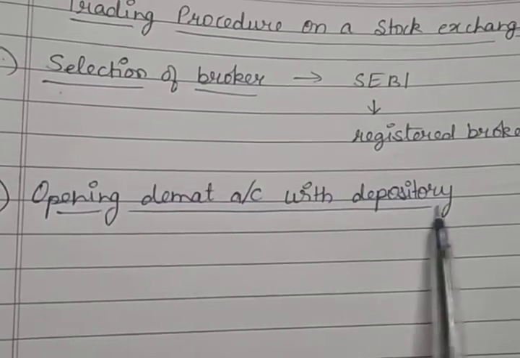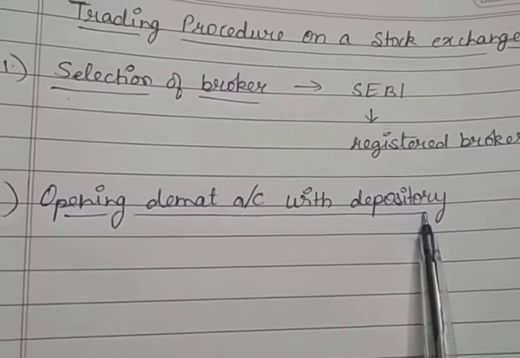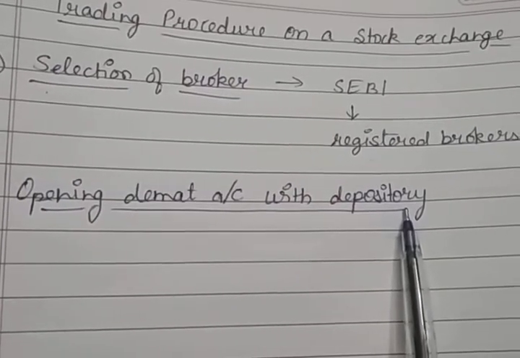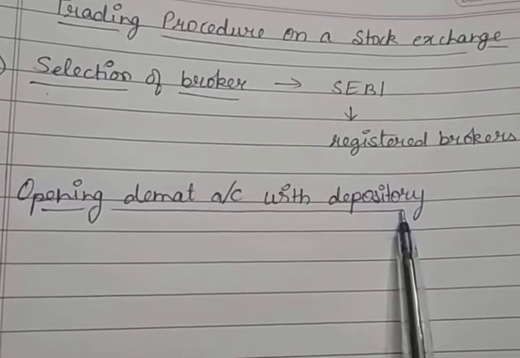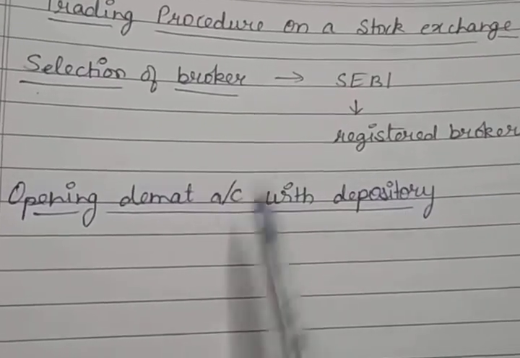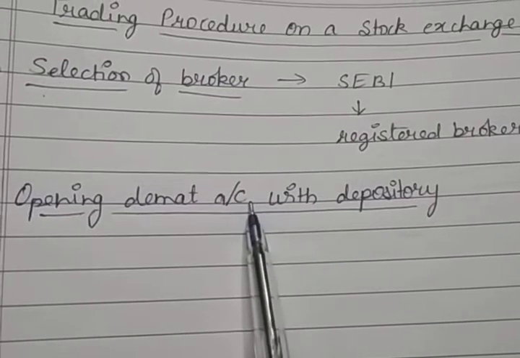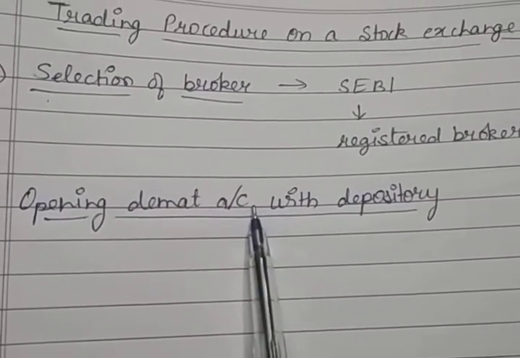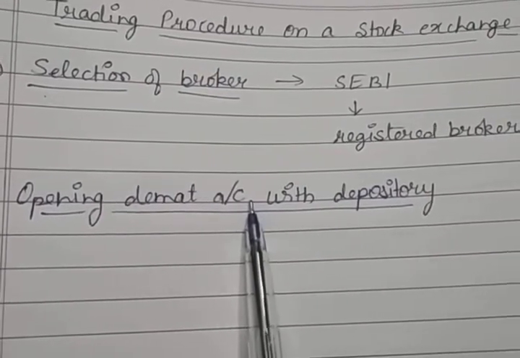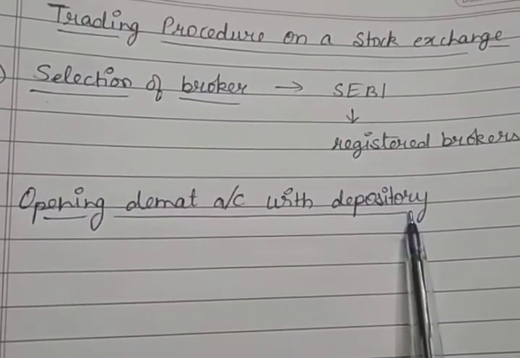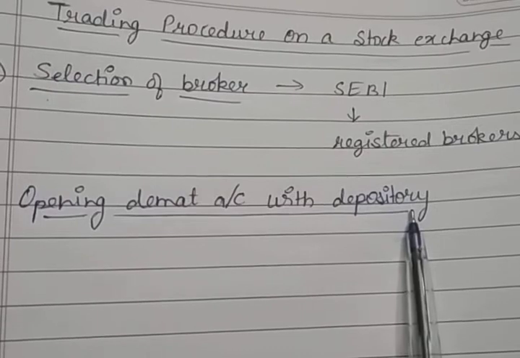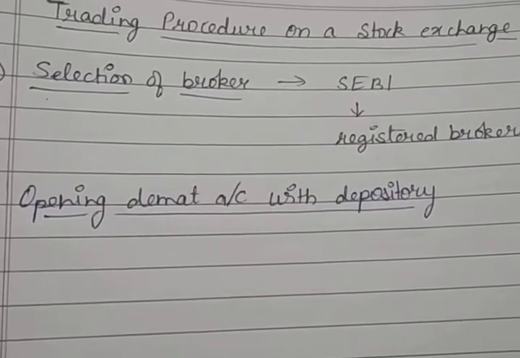Depository participants are just like banks or the stock brokers, to trade in listed securities in electronic form. I'm repeating, what is a Demat or dematerialized account? It is an account which an Indian must open with the depository participants to trade in listed securities in electronic form. So this is our second step.